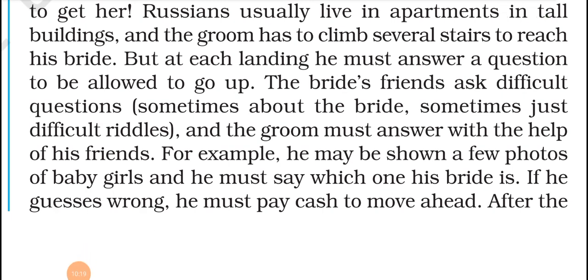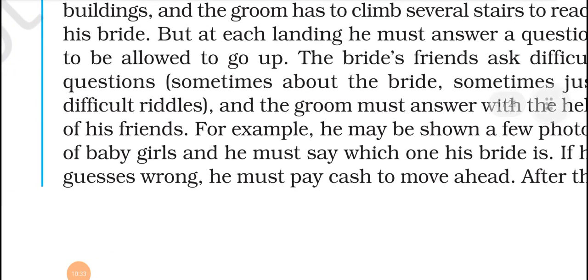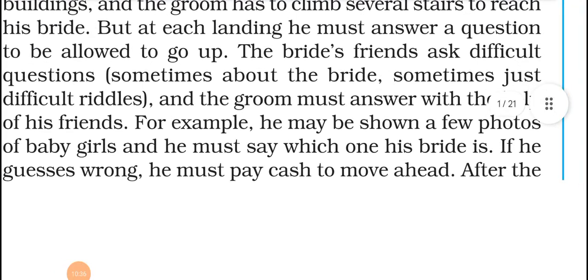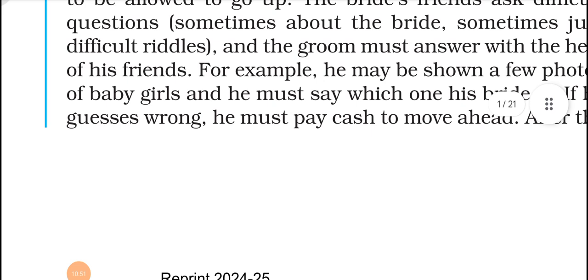The bride's friends ask difficult questions to the groom. If he answers, then only will he be allowed to go to the next floor. For example, he may be shown a few photos of baby girls and he must say which one is the bride. The relatives of the bride show many photos and ask the groom to choose the photo of his future wife. In this way, many twist questions will be asked. If he guesses wrong, he must pay cash to move.